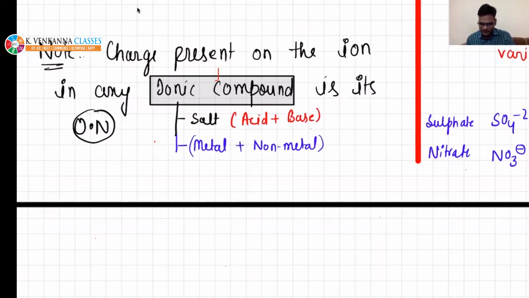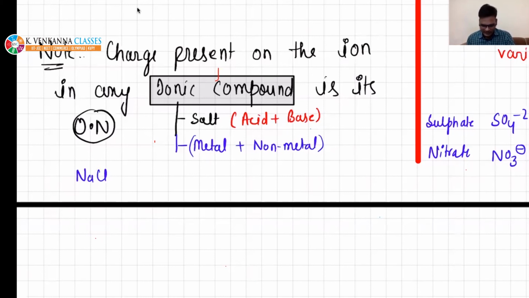For example, you can see NaCl, right? Na is metal and Cl is non-metal. Non-metals are present on the right hand side of the periodic table. Metals are present on the left hand side, in the middle, or in the bottom of the right side, right?